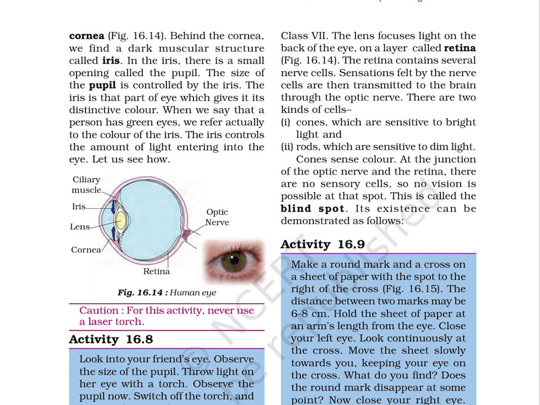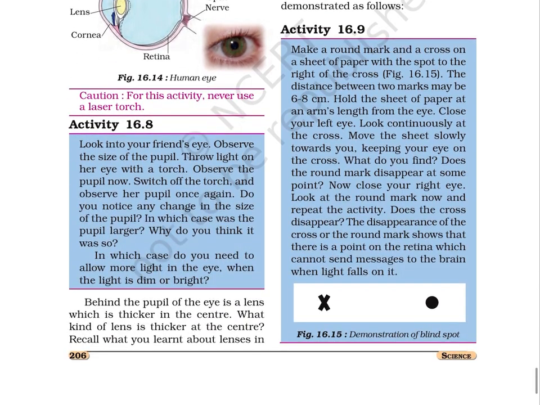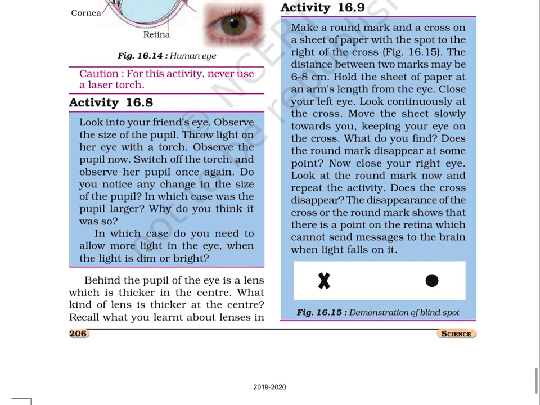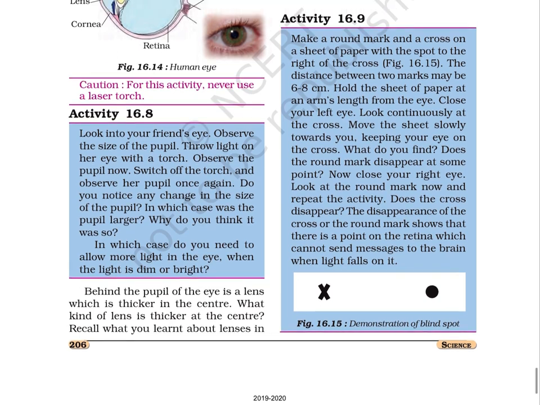The iris controls the amount of light entering into the eye. Let us see how. Figure 16.14. Human eye. In the image we can see retina, cornea, lens, iris, ciliary muscle and optic nerve. Caution: for this activity, never use a laser torch.